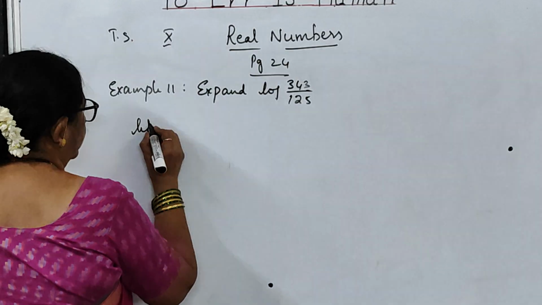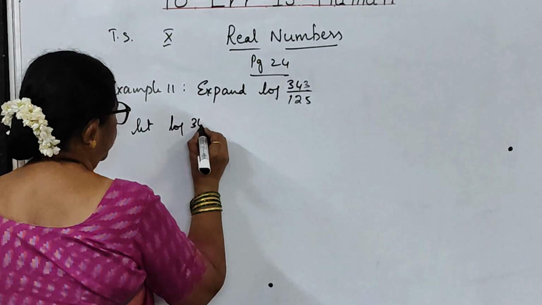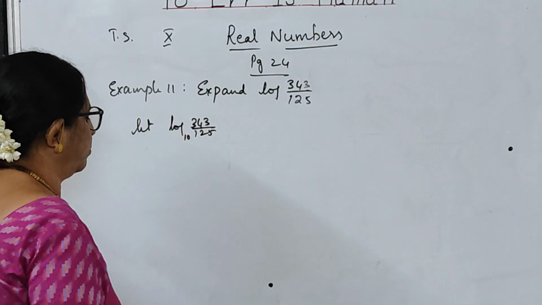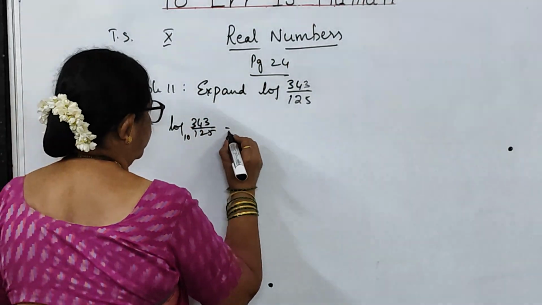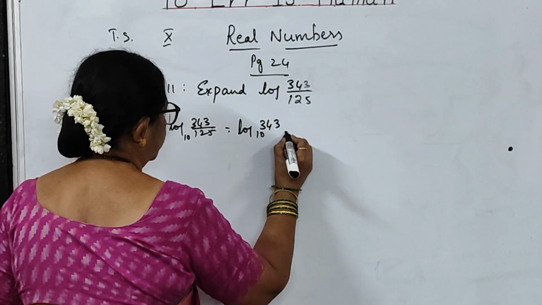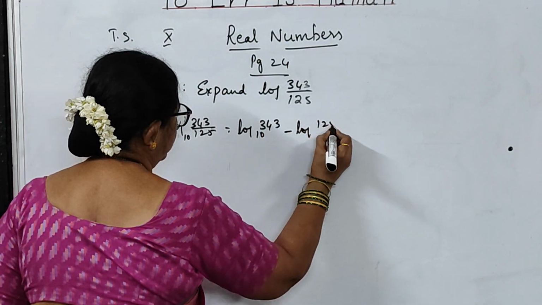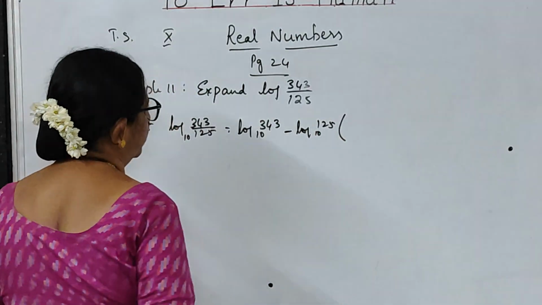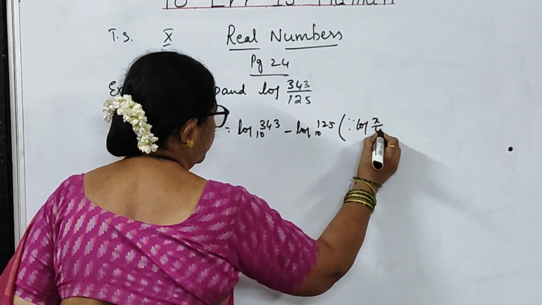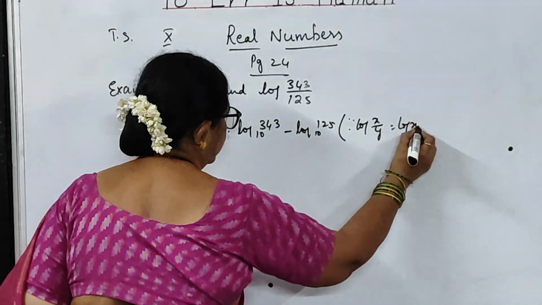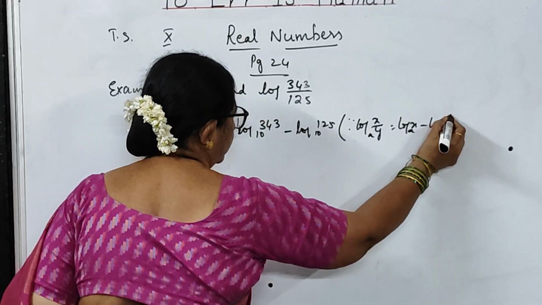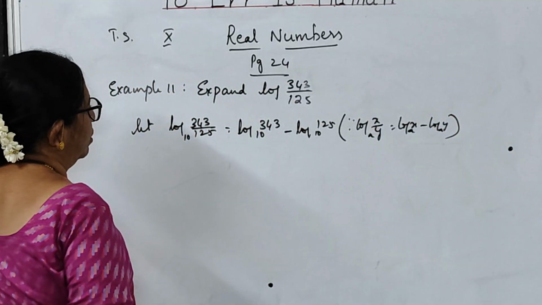So, let log 343 by 125. When numbers are given, base is not given, take base as 10, children. It is equal to log 343 to the base 10 minus log 125 to the base 10. What is the property that you have used, children? Because log x by y is equal to log x minus log y, of course, to the base a. This is the property which you have learnt.